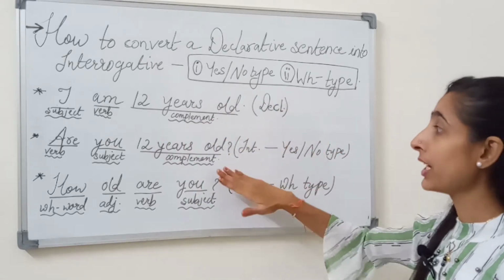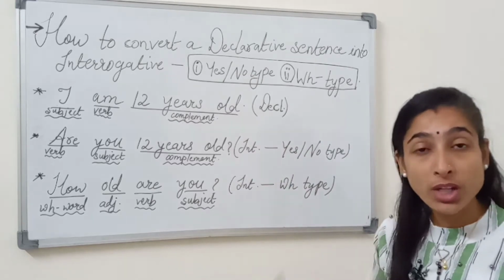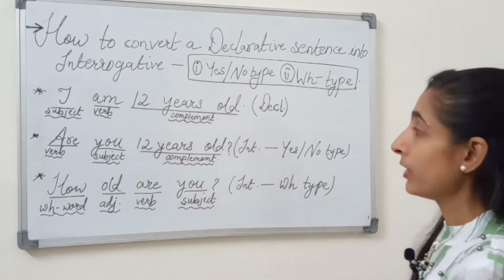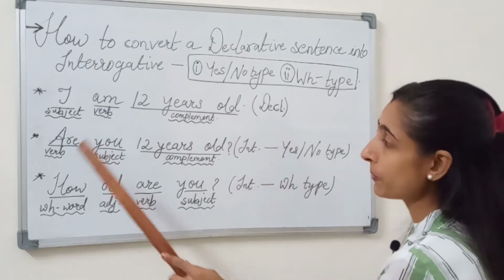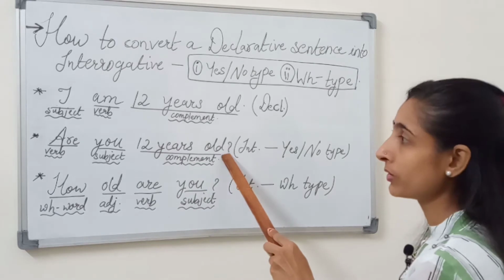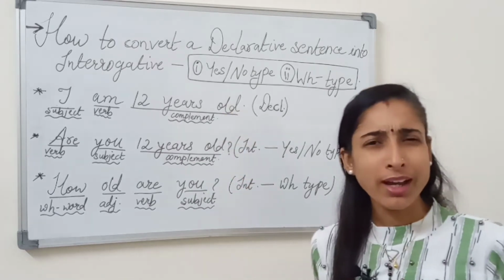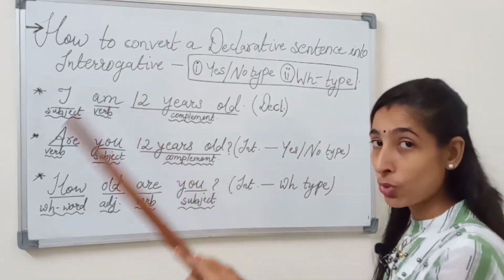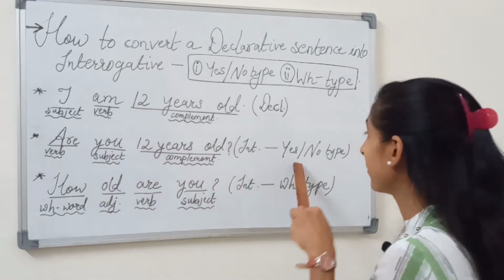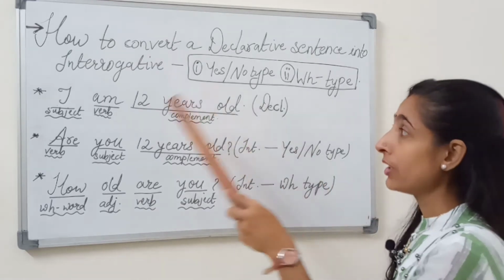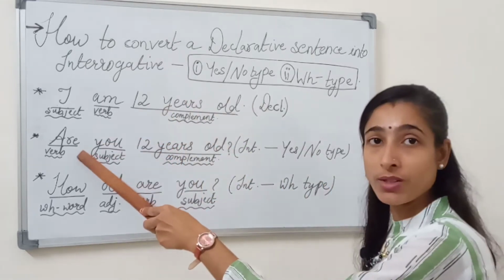But when a declarative sentence is converted into interrogative in yes/no type, you can see: Are you 12 years old? Now you must be thinking, why are? Because, as I told you earlier, when we convert the sentence into yes/no interrogative type, the verb comes first.